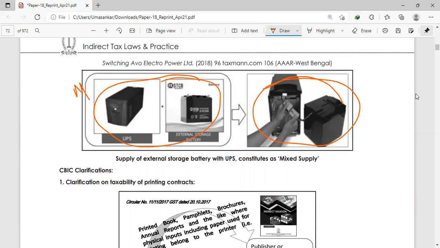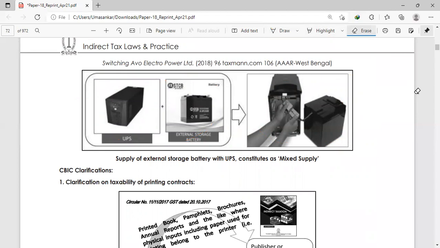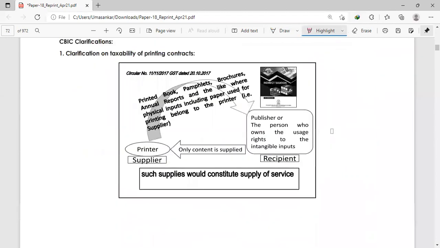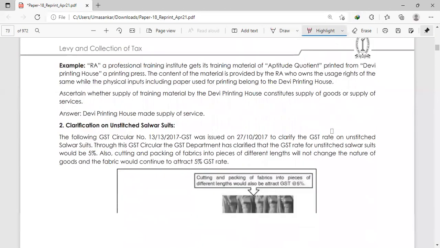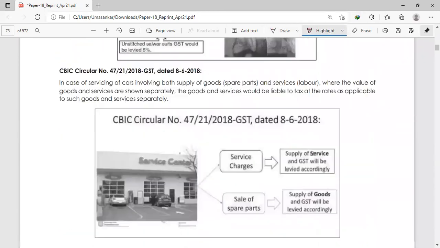Next, this is composite. Sorry, both are mixed. It is showing that they are separately contracted under a single contract. They purchased two things, now they are connecting to each other. So it will be a mixed supply. These clarifications I'm not studying right now. At last I will see these clarifications.